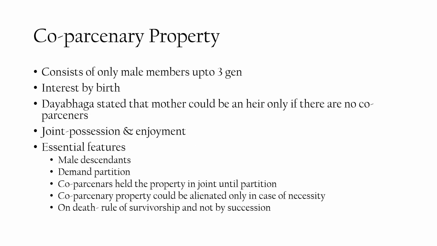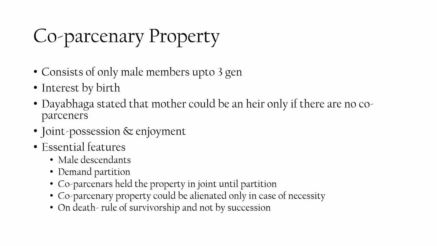Let us now understand coparcenary. Then we'll come to coparcenary property. Coparcenary consists of only male members up to 3 generations. Thus, it includes sons, grandsons, and great grandsons. The interest to devolve the property upon themselves arise through birth upon the coparceners.